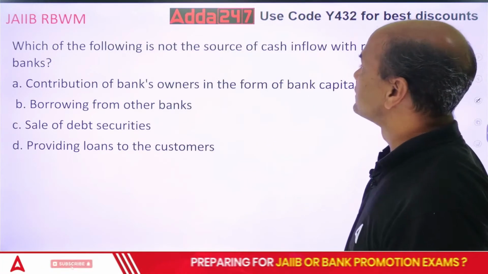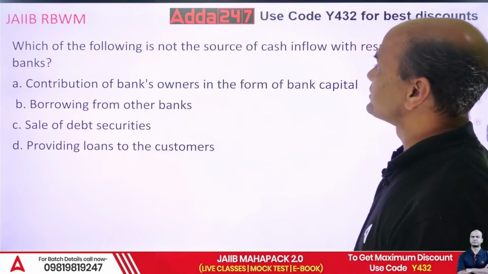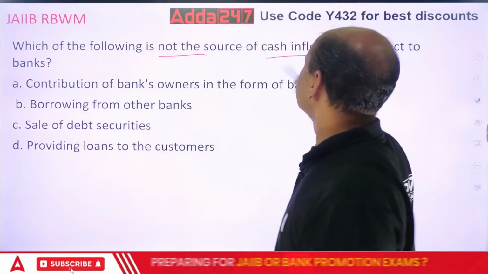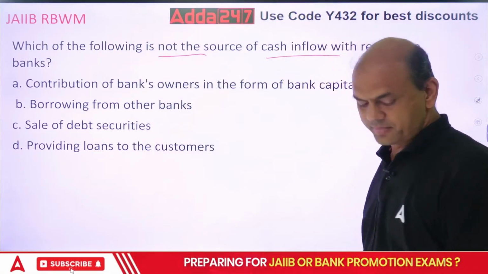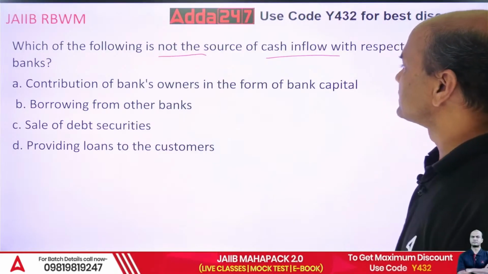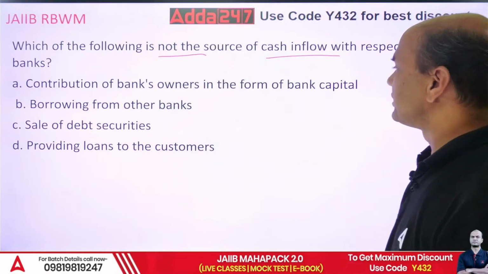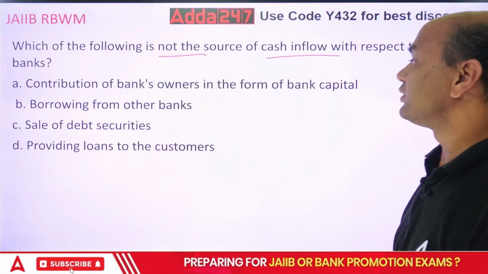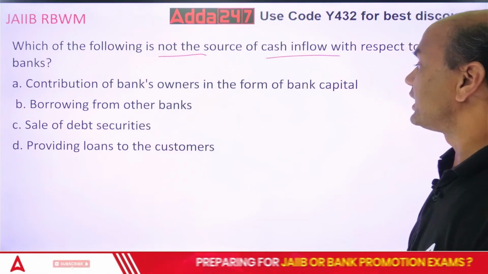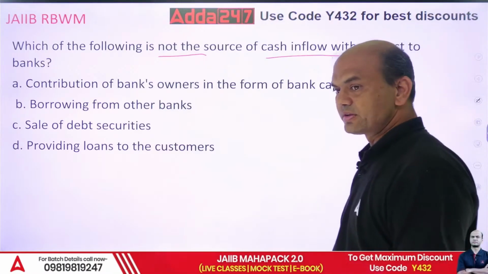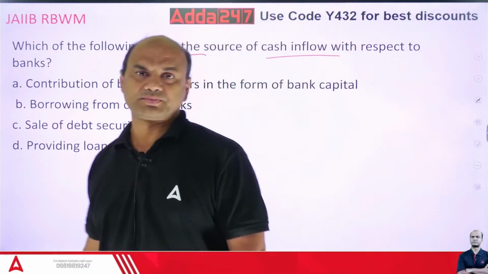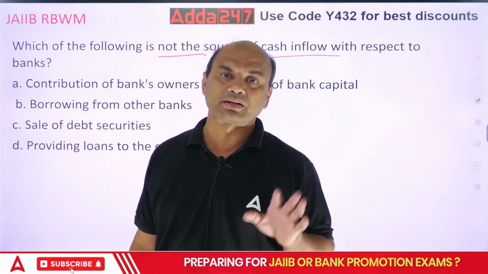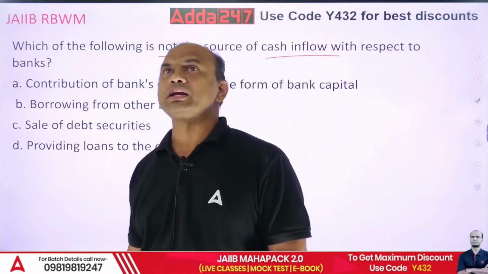Which of the following is not the source of cash inflow with respect to the banks? Not the source of cash inflow. Okay, cash inflow with respect to banks. Contribution of the bank owners in the form of bank capital, borrowing from other banks, sale of debt securities, providing loans to the customers. Now this is a tricky one. Many of you will get confused. Which one is correct? What is the right answer in this?